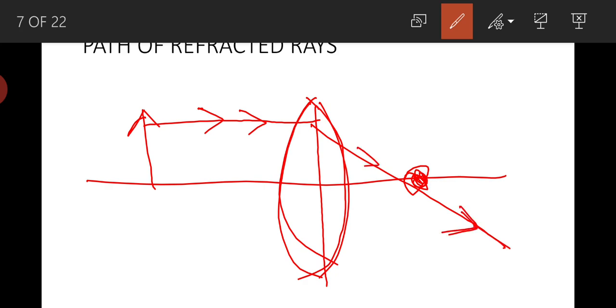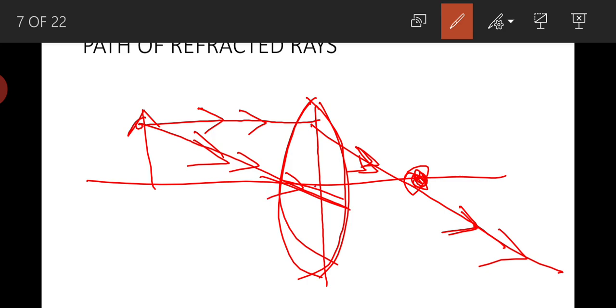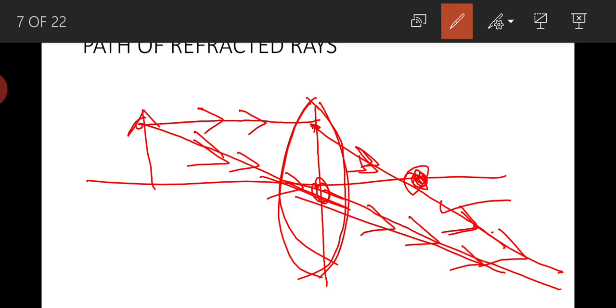We know the path of this light ray, that is why we are going to use this light ray in image formation. And the second light ray is the light ray which is passing through the optic center. It will go straight without any deviation, without any refraction. Hence, if we use these two light rays, wherever they meet, the image formation will take place. That is why we are going to use these two light rays to know where the image is formed and how it is going to form.